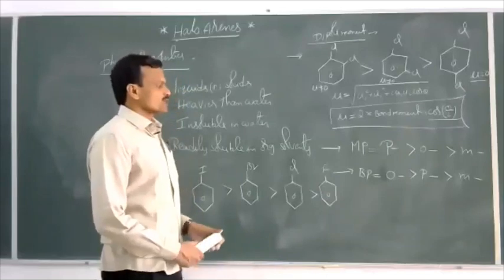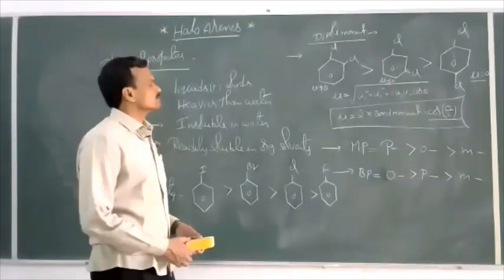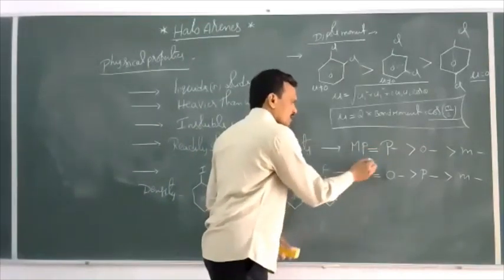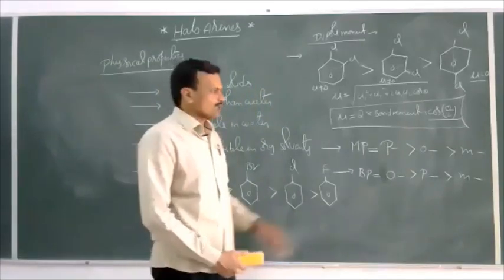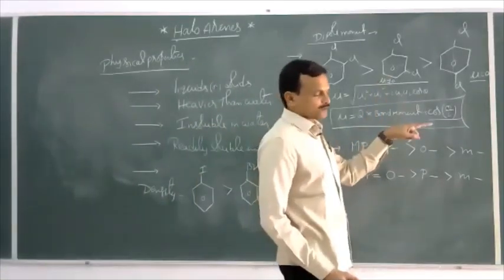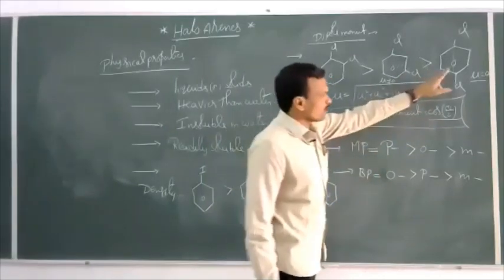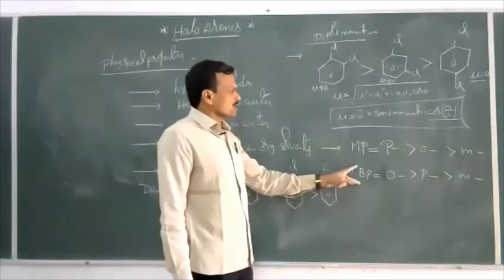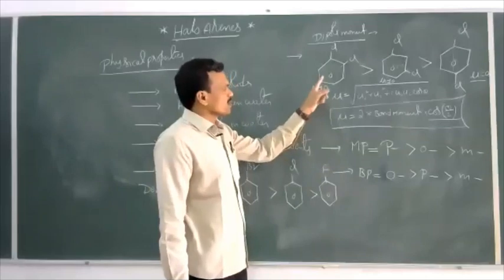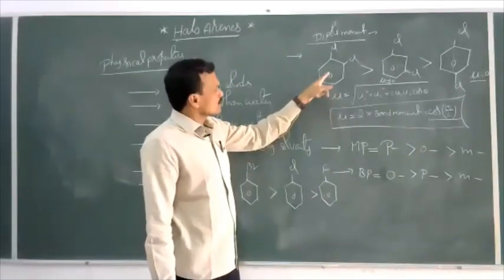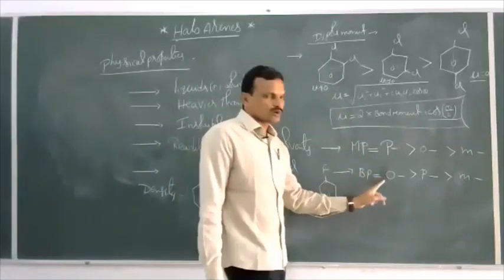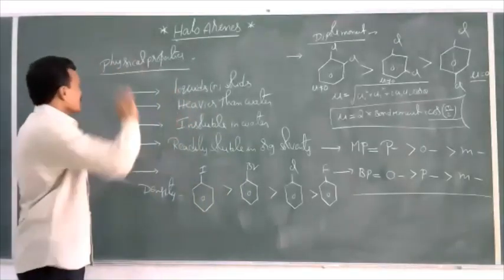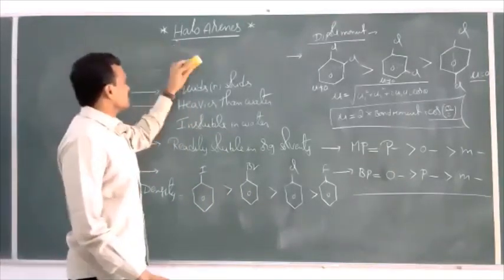Then melting points and boiling points. See, the melting point is more if the close packing of constituent particles is more. If a molecule is more symmetrical, more close packing takes place, then the melting point will be more. So the order of melting point is para greater than ortho greater than meta. Boiling point mainly depends on the dipole moment. The dipole moment is more for ortho, so the boiling point order is ortho greater than para greater than meta. This is the order of melting points and boiling points. So this is regarding the physical properties of haloarenes.